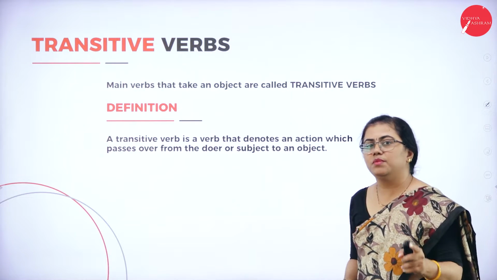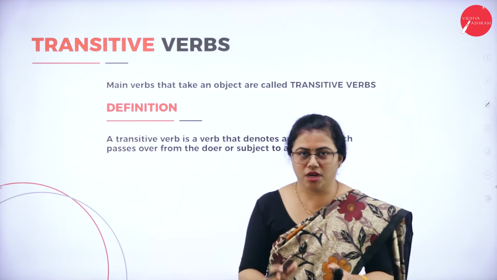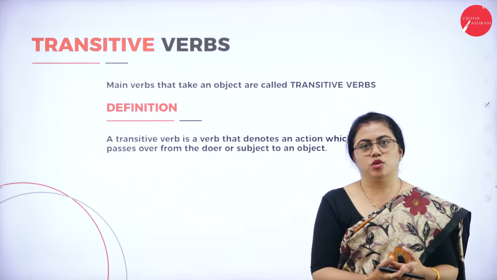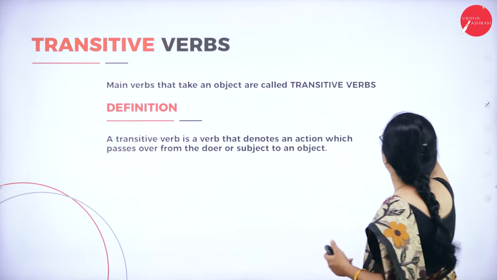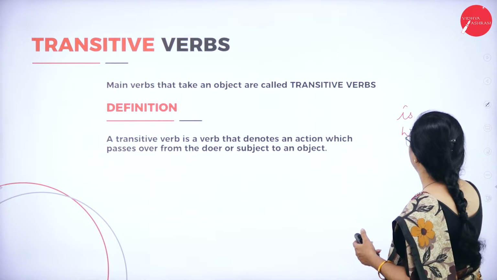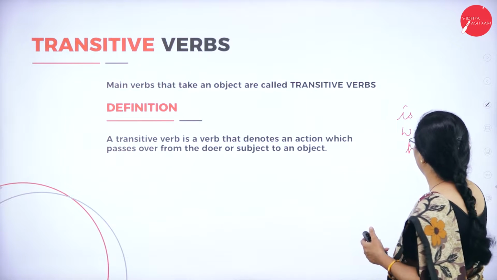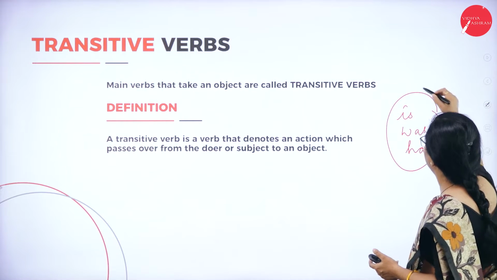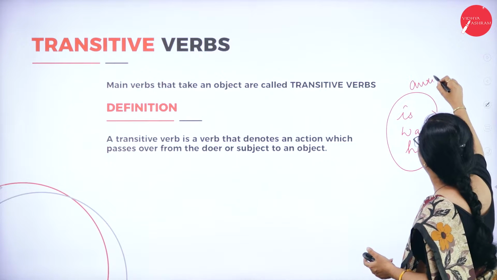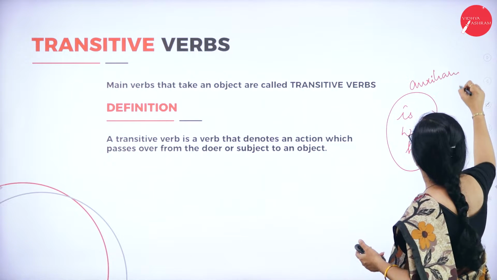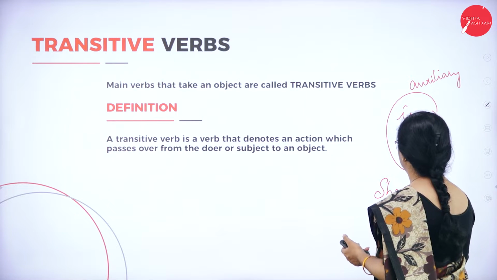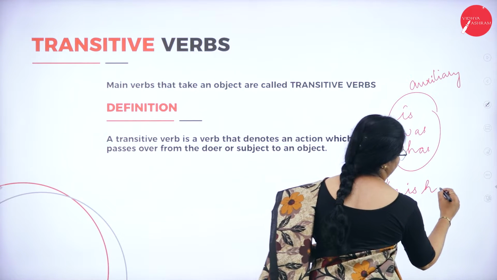Main verbs are the verbs in the sentence. There are auxiliary verbs also, like is, was, has, which might be there without any other verb. For example, suppose I say she is happy.